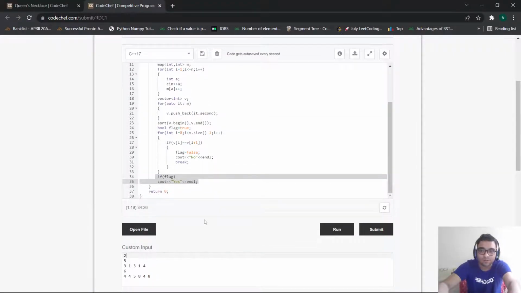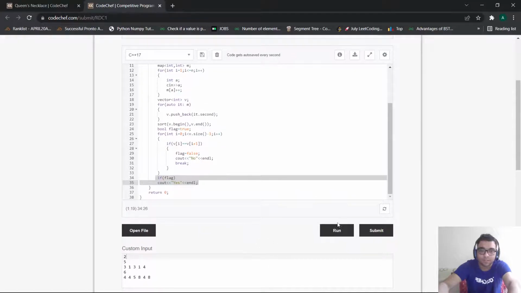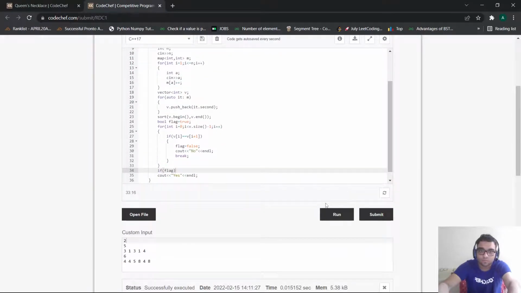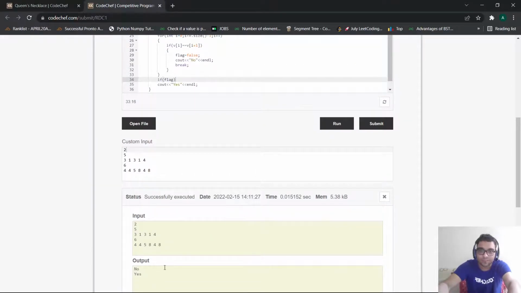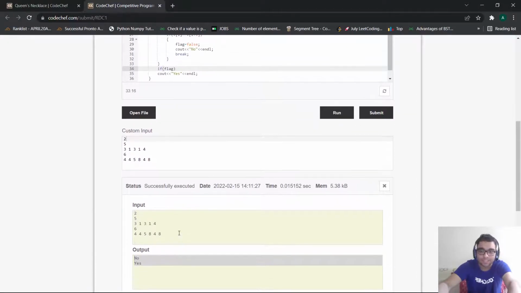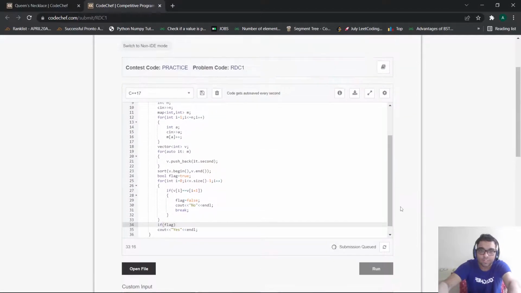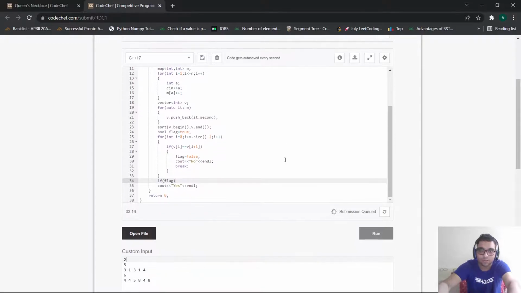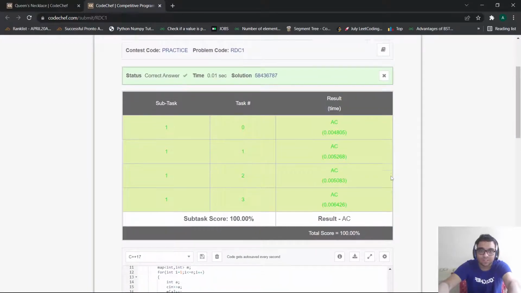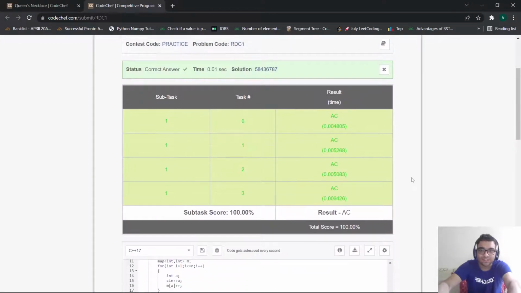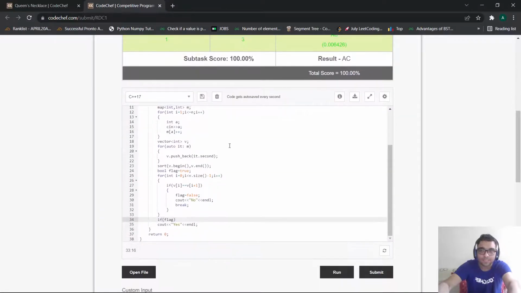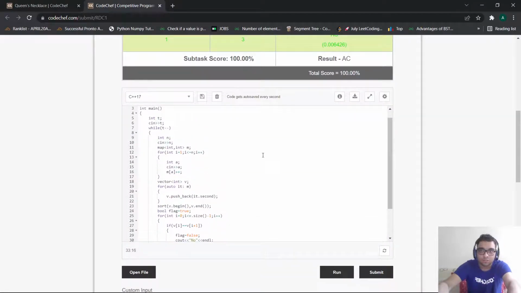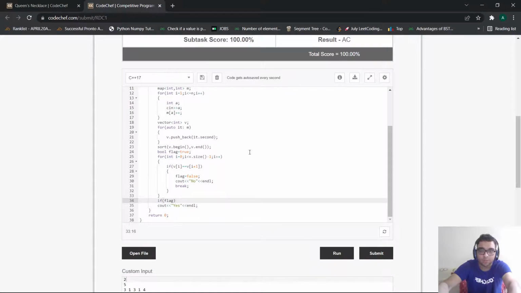So let us run our code on the sample test cases to see whether everything is working correctly or not. As you can see, we got the correct answer for the sample test cases. Now let me run the code on the actual test cases to understand whether our code works properly or not. Okay, as you can see, we got the correct answer for the following problem, and yes, this becomes the valid approach.